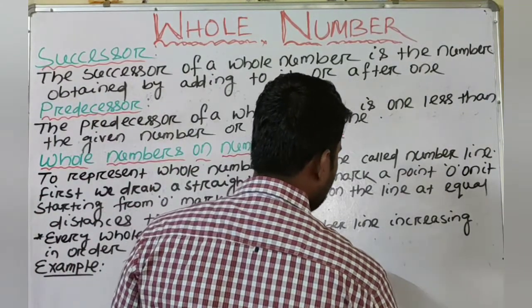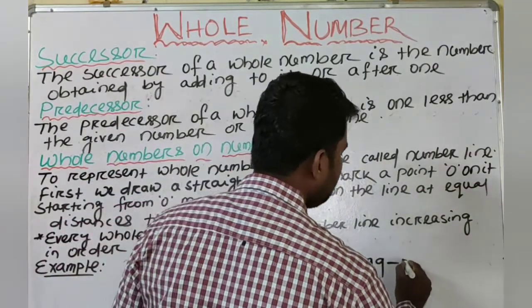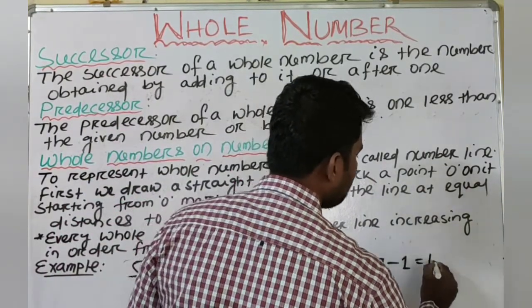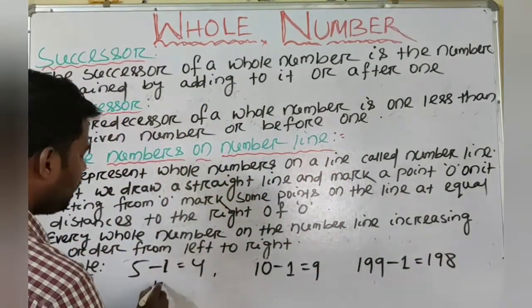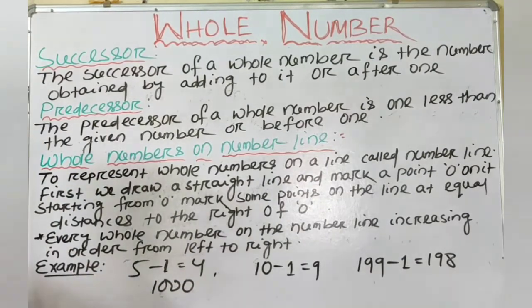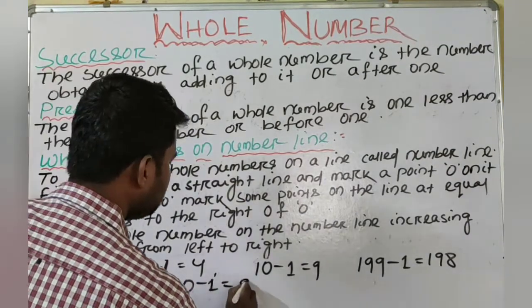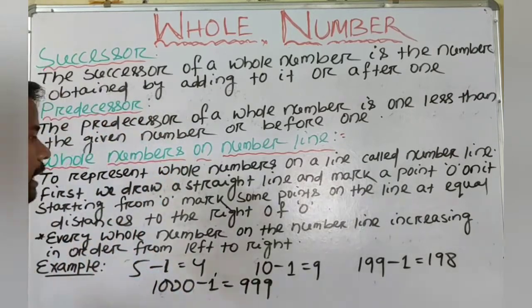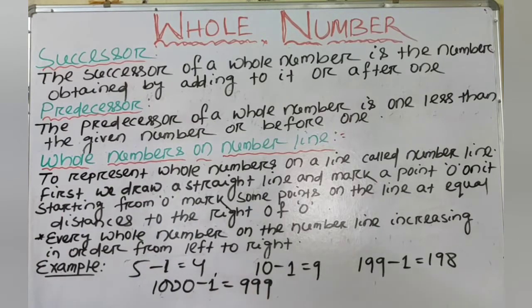And when we take 199, its predecessor will be 199 minus 1, that is 198. And when we take 1000, what will be its predecessor? We will subtract 1, and the number before it will be the predecessor. That means 999. So in this way, for any given whole number, when we subtract 1, we get the predecessor of that whole number.